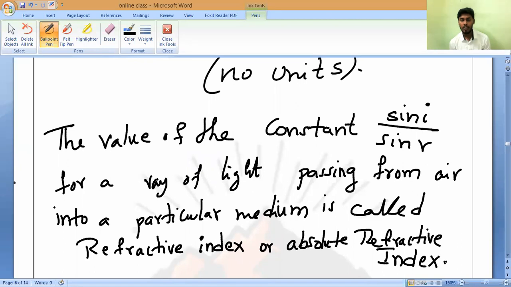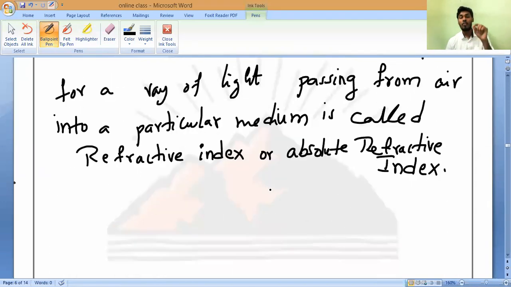Understanding? Whenever I am using the word absolute refractive index, understanding? In the exam also, suppose they give you the question, find the refractive index of water with respect to glass. By that time you should not use the word absolute. So you have to find the refractive index of water with respect to glass.